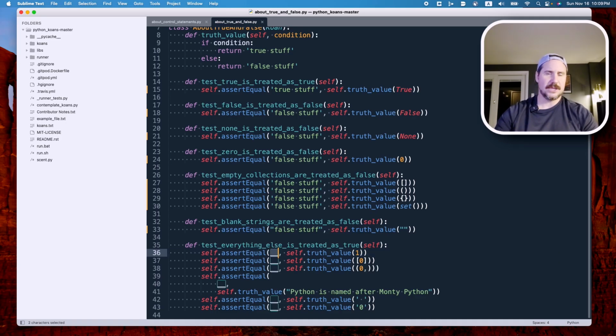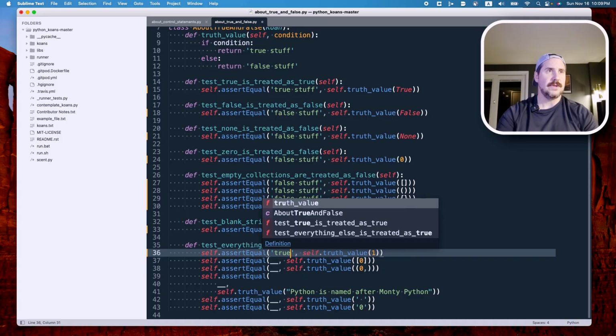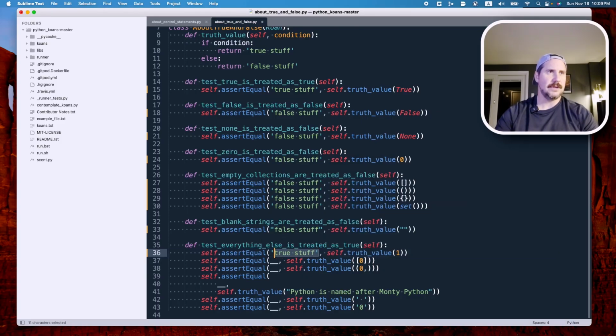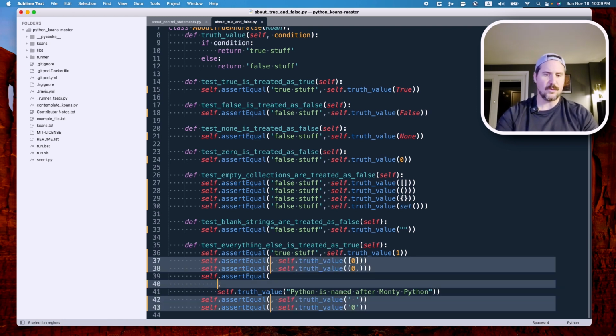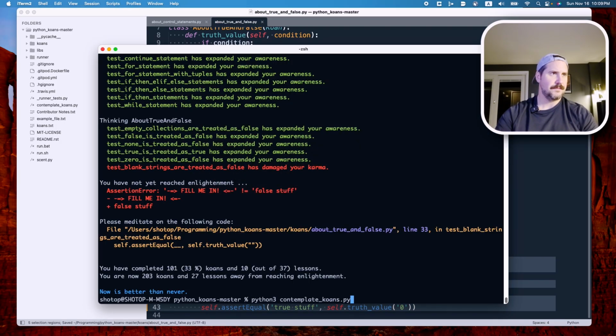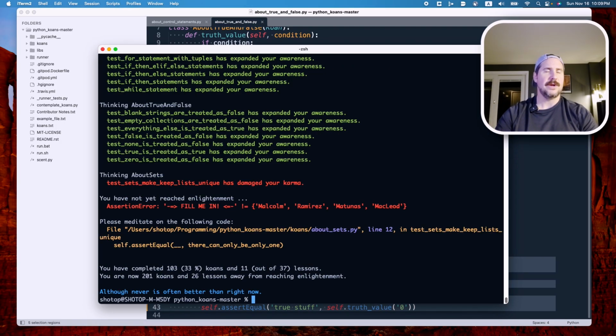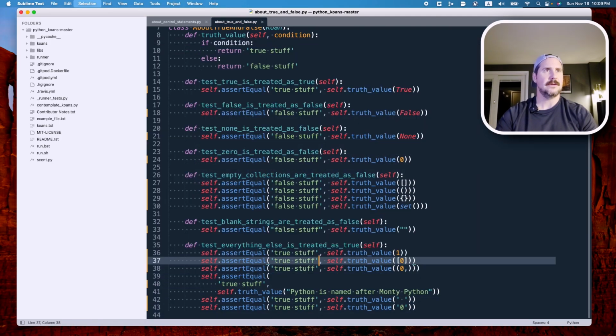All right, so let's go ahead and fill these in. True stuff. All right, good. Let me highlight this, Command D will highlight them all, backspace once, paste once, and let's see. And now we are in a different file. So those are all correct.